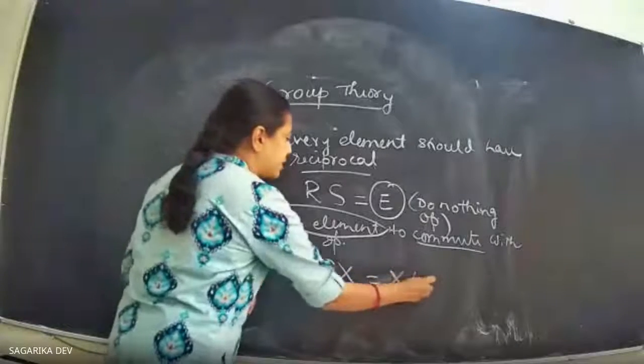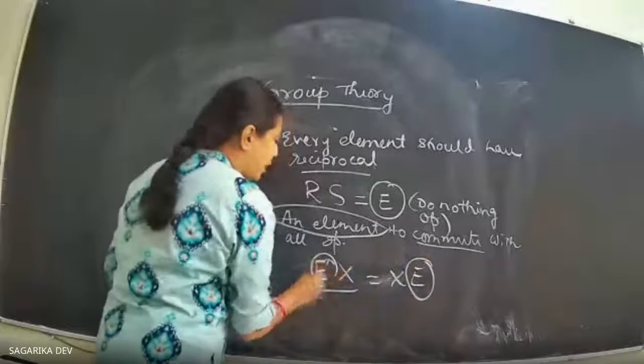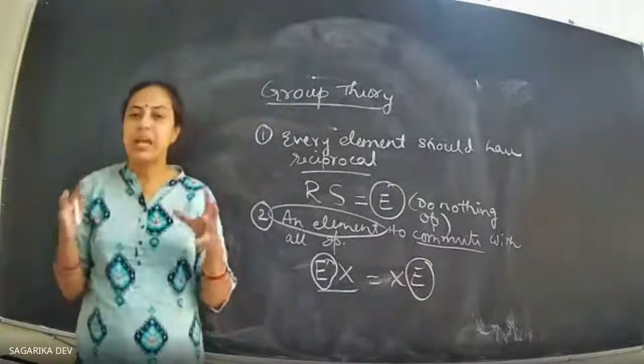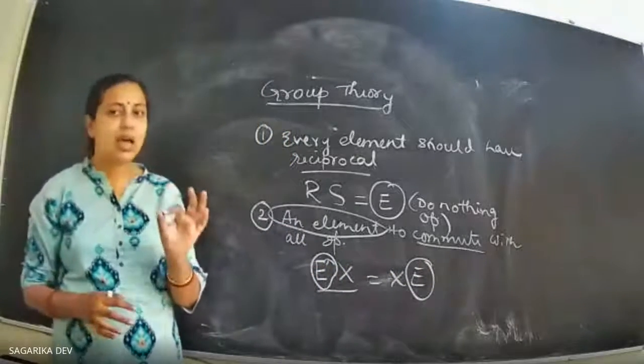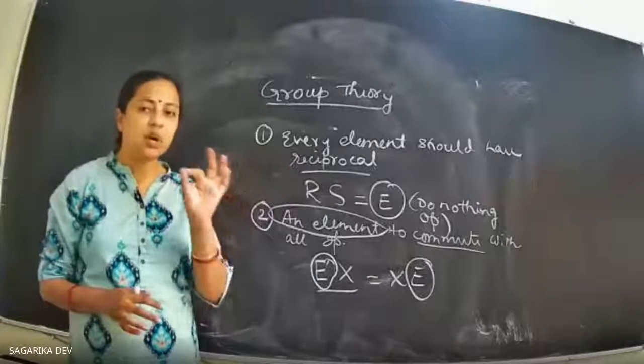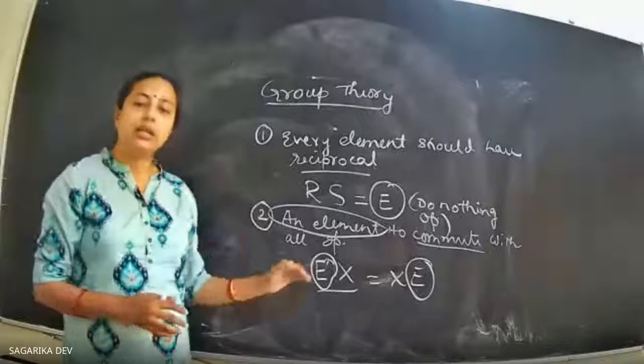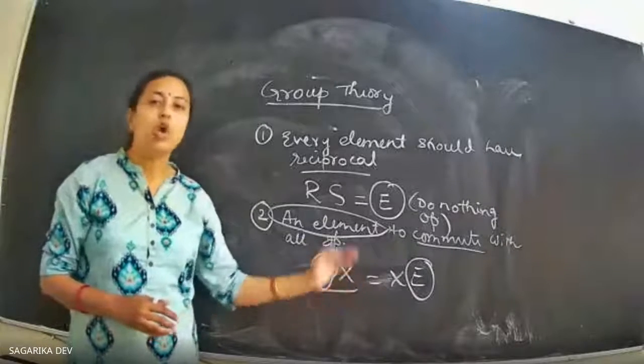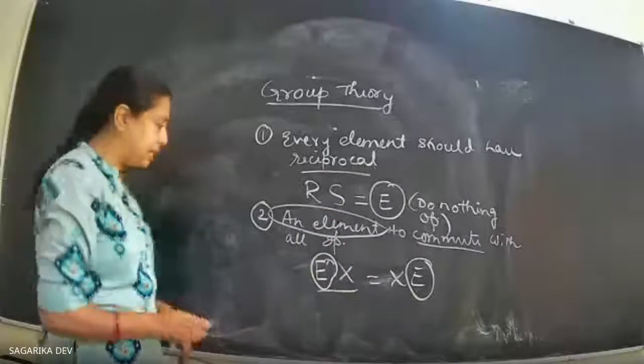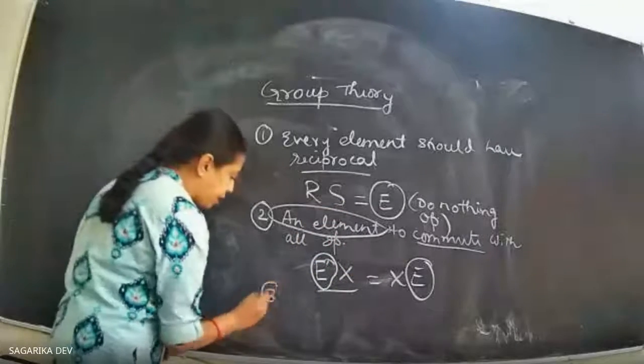EX is going to be XE. So when I am making a group, I must have one element in the group that commutes with every element in the group.